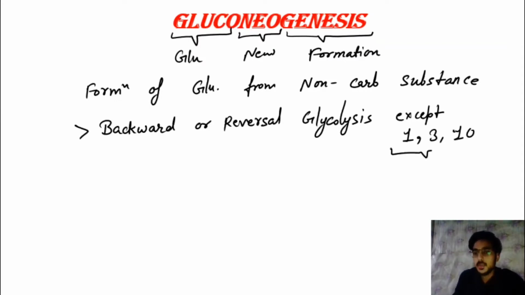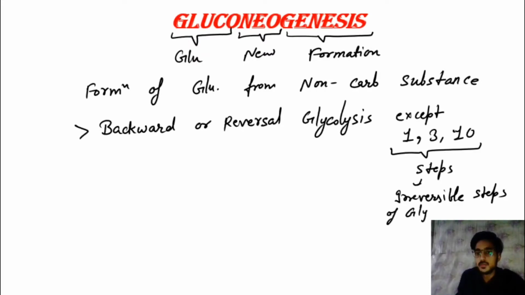These steps are the irreversible steps of glycolysis, so they will never undergo the reversible process. These are the exceptions that you will study later.